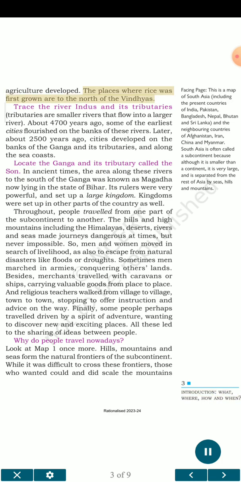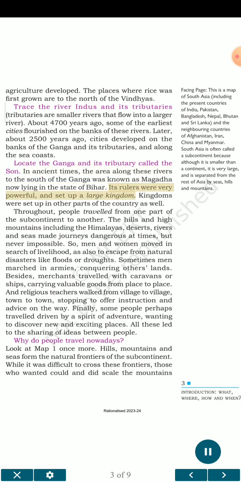Agriculture developed. The places where rice was first grown are to the north of the Vindhyas. Trace the river Indus and its tributaries. Tributaries are smaller rivers that flow into a larger river. About 4,700 years ago, some of the earliest cities flourished on the banks of these rivers. Later, about 2,500 years ago, cities developed on the banks of the Ganga and its tributaries and along the sea coasts. Locate the Ganga and its tributary called the Son. In ancient times, the area along these rivers to the south of the Ganga was known as Magadha, now lying in the state of Bihar.